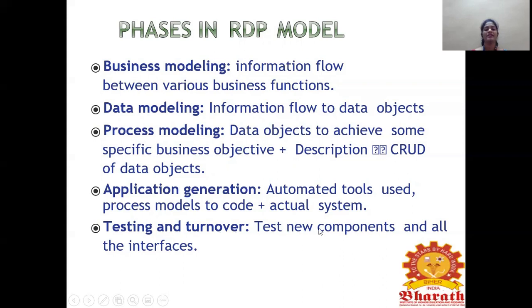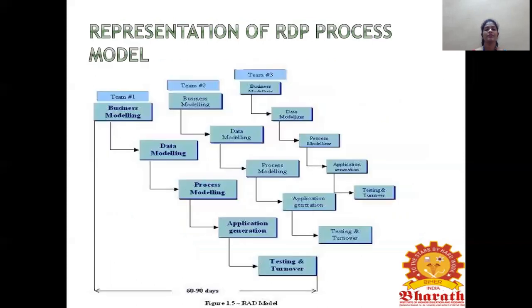Testing and turnover: test new components and all the interfaces. So in rapid application development, each and every interface and new component will be tested to give a complete system.